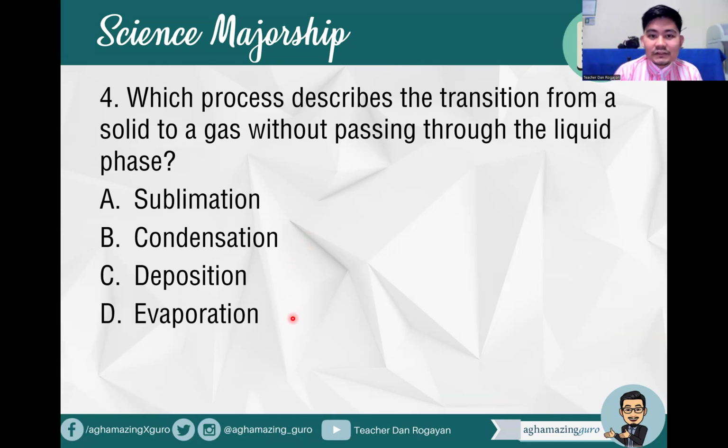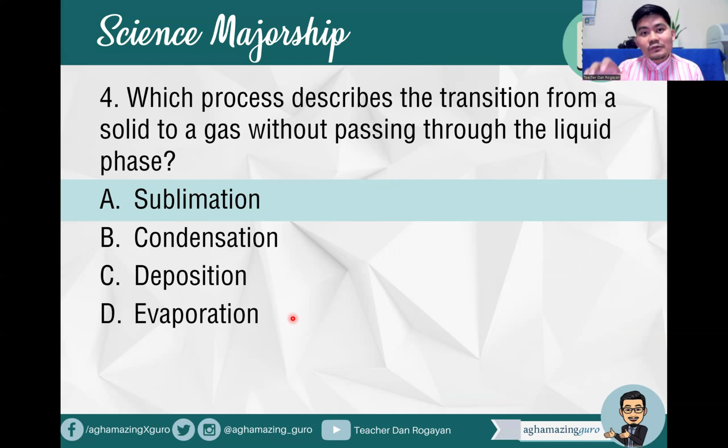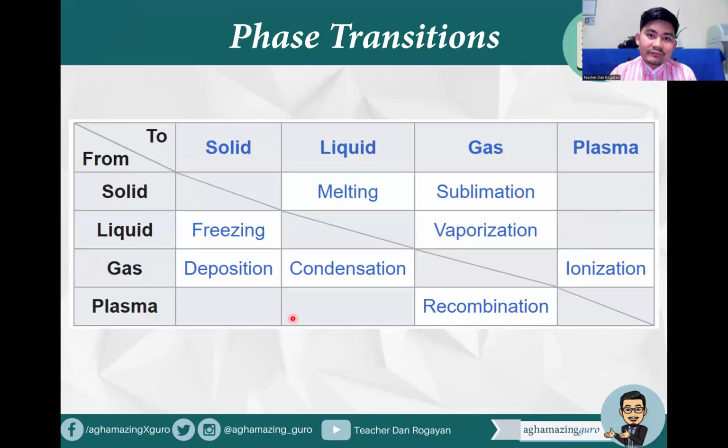So what phase transition is that? Solid to gas. What's your answer? That's correct. It's sublimation. Sublimation is a phase transition from solid to gas without passing through the liquid phase. So example of this is of course our mothball or the naphthalene ball, and also our frozen carbon dioxide or dry ice. Okay, so you can see here the different phase transitions among the states of matter.